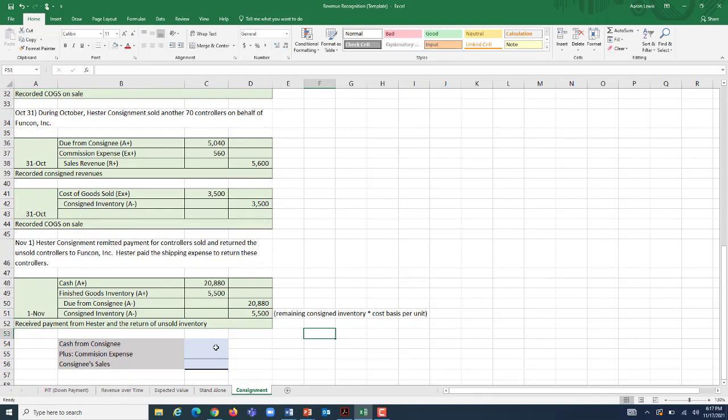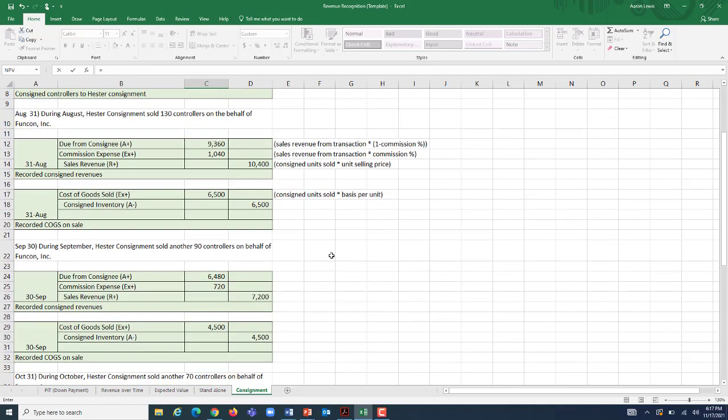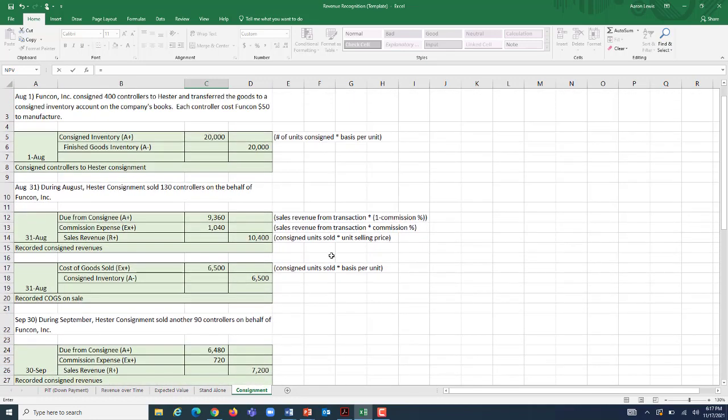So, how much cash in this case did we receive from Hester? Well, we received $20,880. What was Hester's total commission expense during the period? Let's go and add this up. We had a commission expense that we recorded on our books because Hester sold our stuff on August 31st of $1,040.